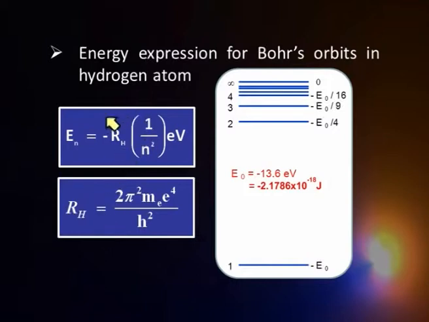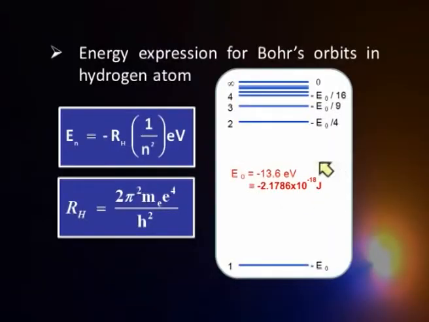Now, this value is negative. Let us understand the meaning of negative. We have a nucleus and the electron is at the first orbit. Why should this energy be negative? It would seem it has to have some positive energy over there. The negative implies the following.